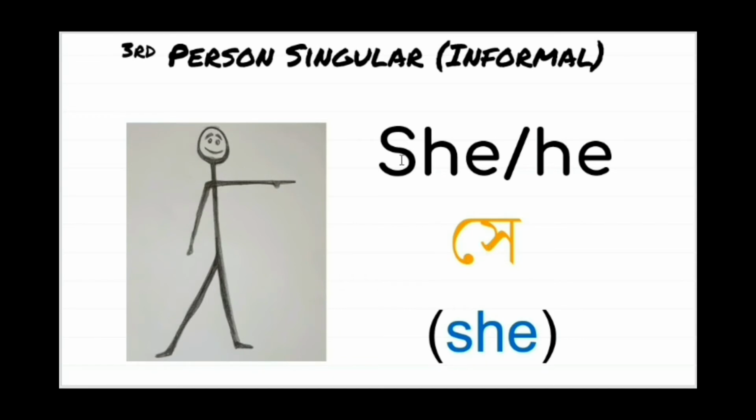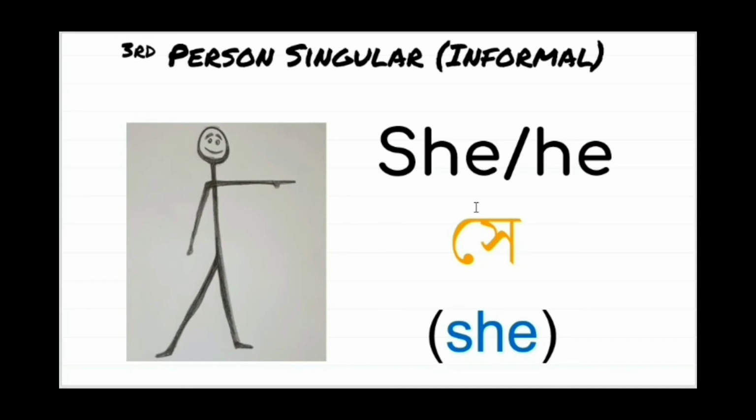And you might get confused about these spellings here. This SHE is the English word, and this SHE is the phonetic representation of this Bangla word, and this will be pronounced as she. This blue one is the Bangla word which should be pronounced as she. This is the informal she or he in Bangla.